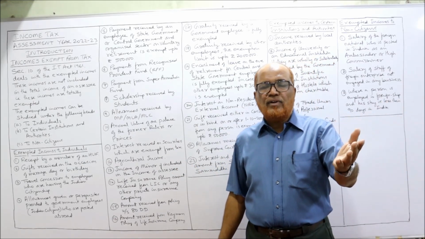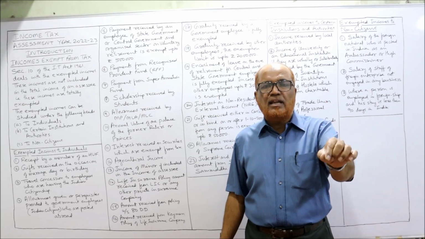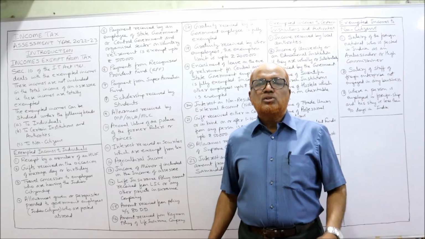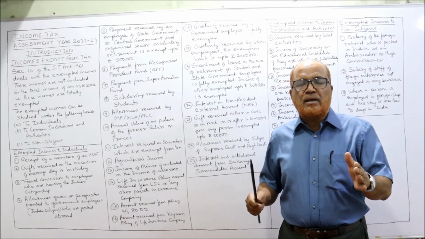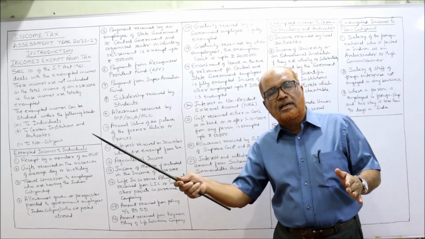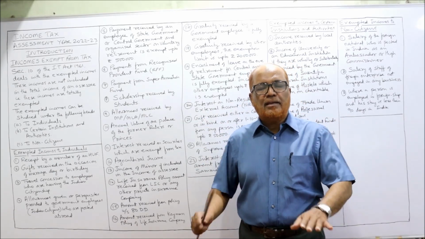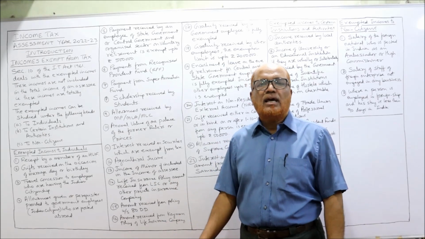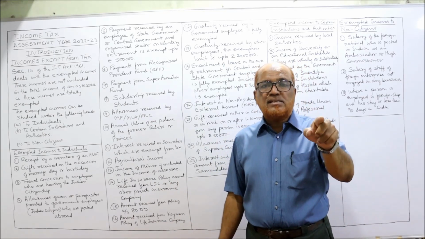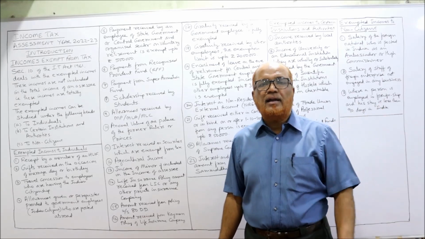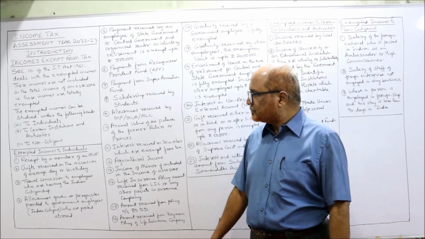The government of India has appointed Indian citizens to other countries. So whatever allowances and perquisites are given to those Indian citizens who are posted abroad, the perquisites and allowances are fully exempted. What are allowances and perquisites? This concept I am going to explain in the head income from salary.